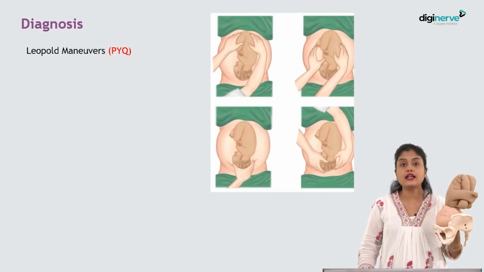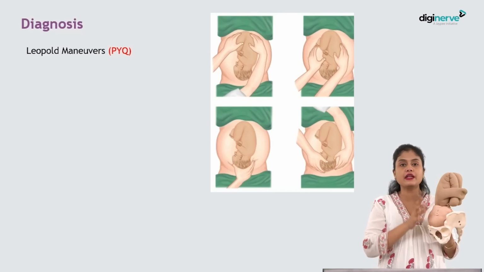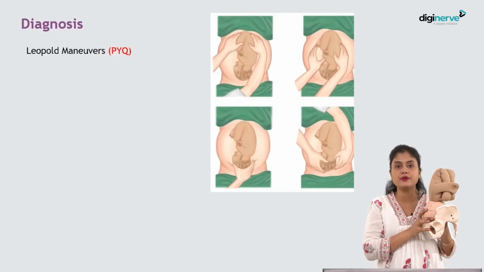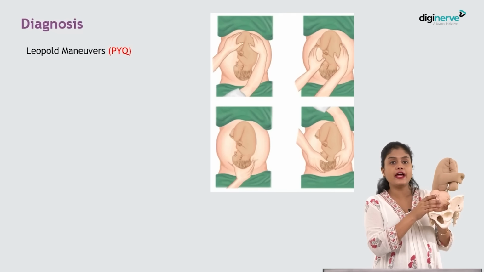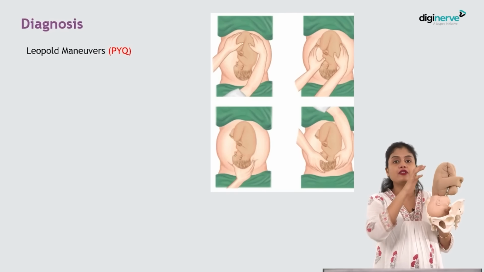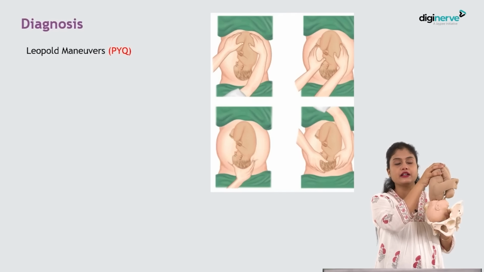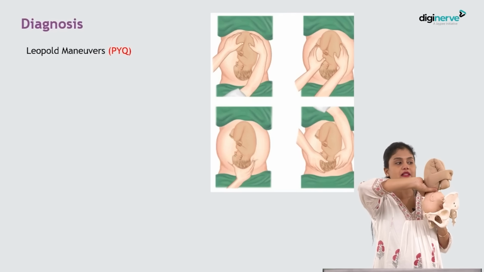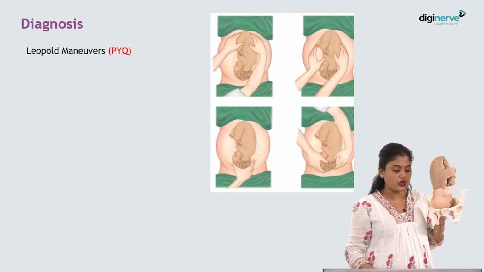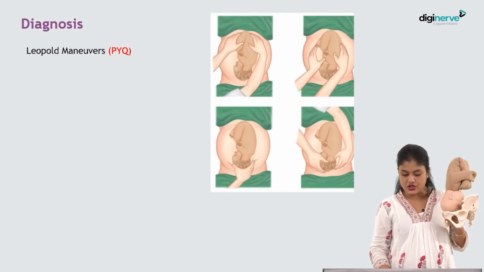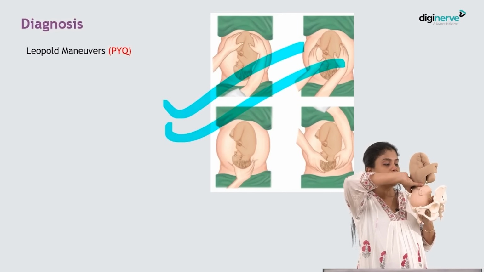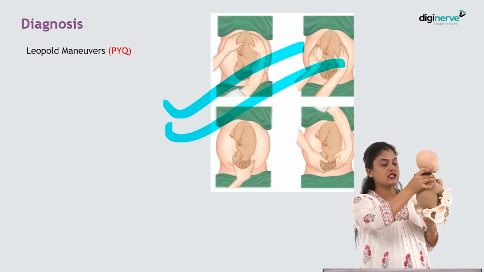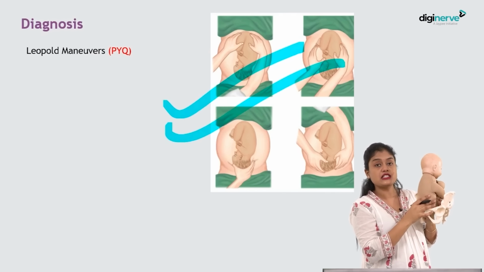Next, coming to the diagnosis based on the pelvic grips. So, how will you diagnose the breech presentation? This is how a normal patient will be, isn't it? The head will occupy the lower pole and the fundus will be occupied by the buttocks. So this is normal. What we have shown in the photo is a normal presentation, occipito-anterior presentation. But what happens in breech presentation? It is like this, isn't it? So the breech is in the lower pole.